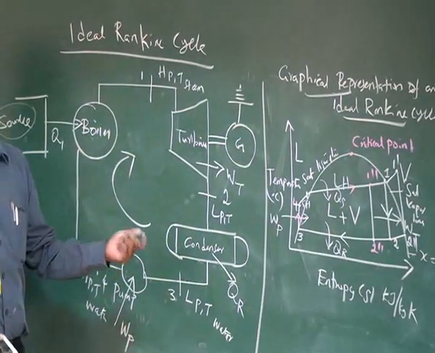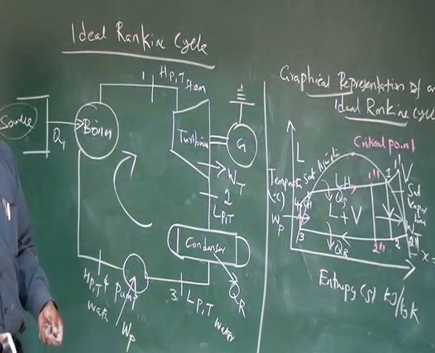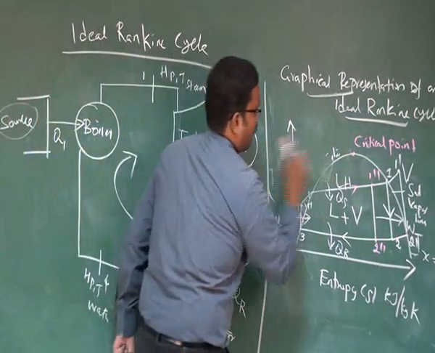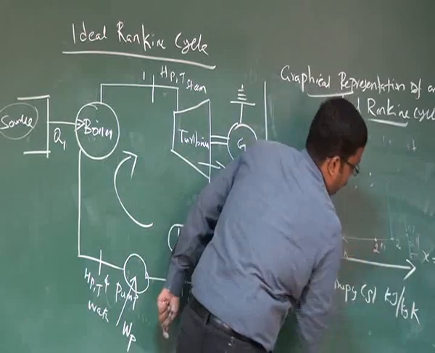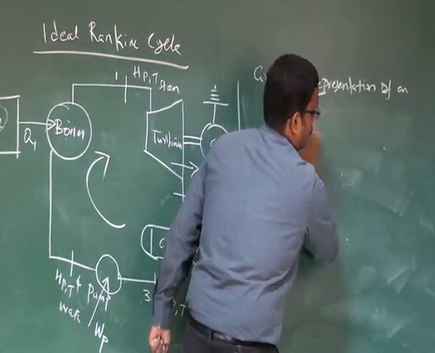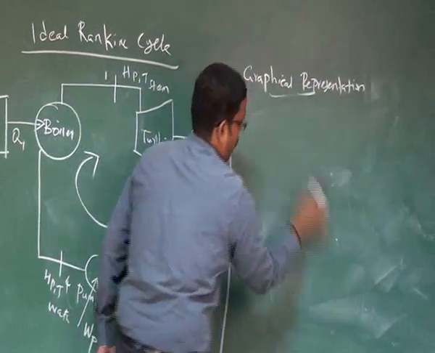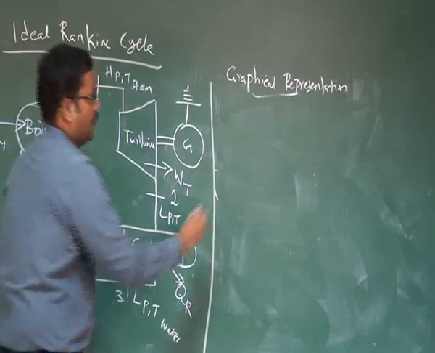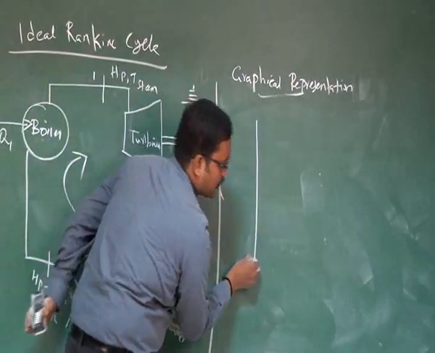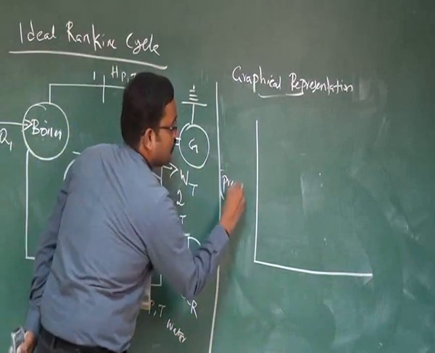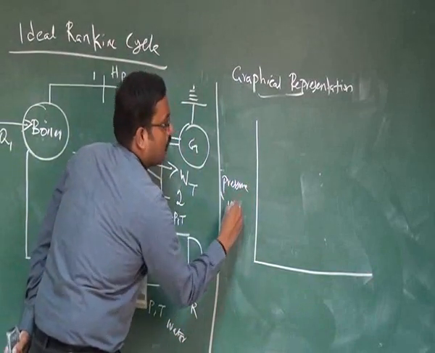This is the temperature and entropy coordinate. So if it's a pressure volume coordinate, what will it be? On the y-axis we have pressure, and on the x-axis we have volume.